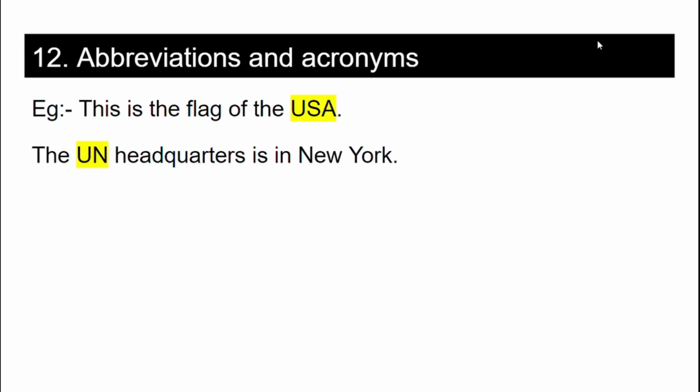Now comes the 12th rule, that is abbreviations and acronyms. For example, we use the abbreviation USA for United States of America, for United Arab Emirates we use UAE, for United Nations we use UN, and many more. For all these abbreviations, all the letters should be capital letters. For example, this is the flag of the USA. Here, USA, all are capital letters. Now, the UN headquarters is in New York. So, U and N are capitalized.